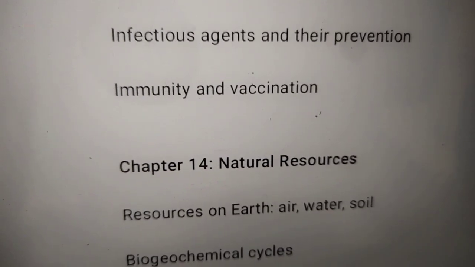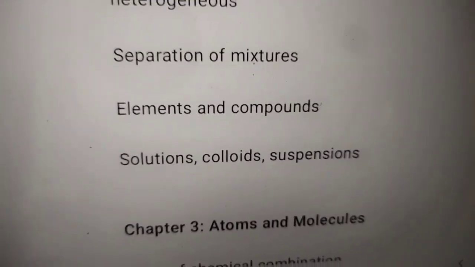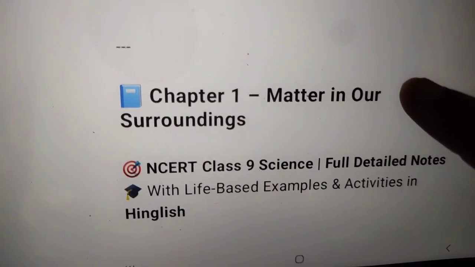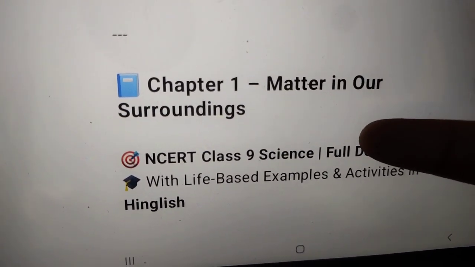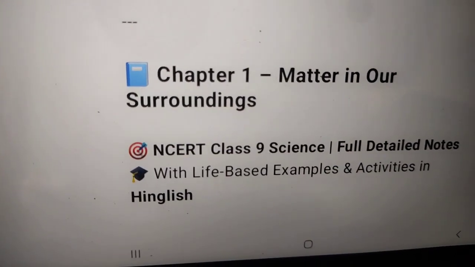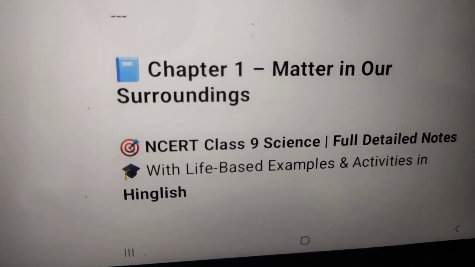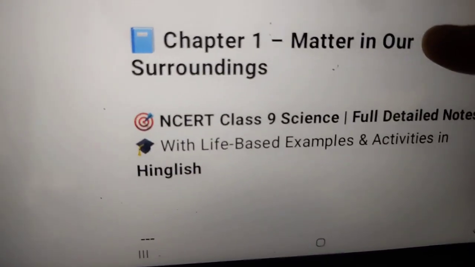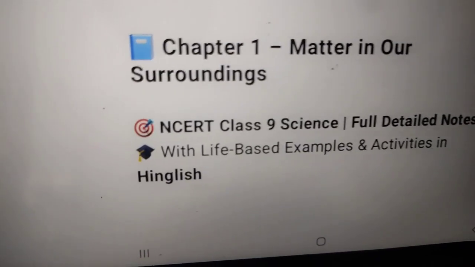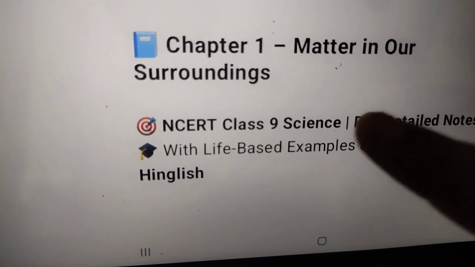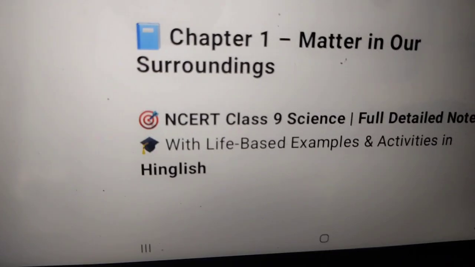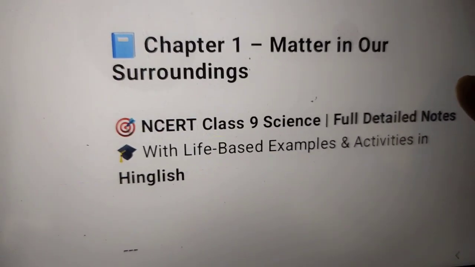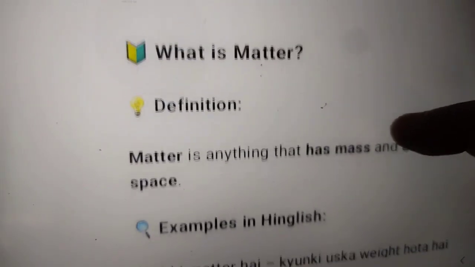Now directly come to our lesson number one, which is Matter in Our Surroundings. This lesson is taken from which part: physics, chemistry, maths, or biology? Is it physics? Is it English? Is it chemistry? Of course it is the chemistry part. Now, matter in our surroundings. First of all, what do we mean by surroundings? Surroundings, in short, is our area where we live.